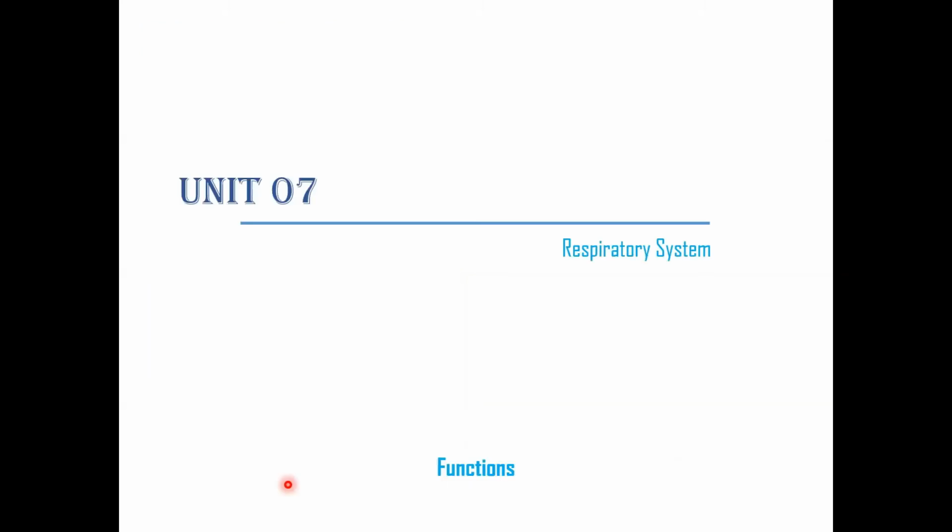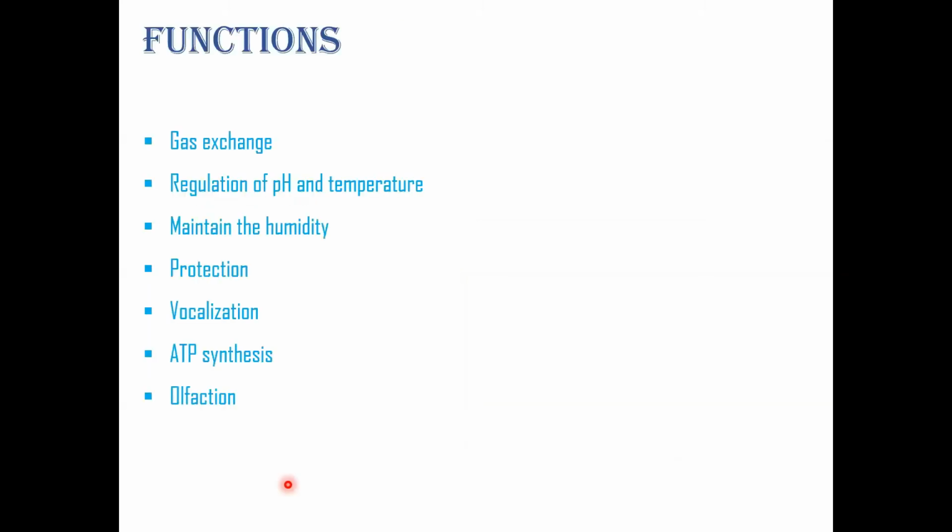Now let's talk about the functions of the respiratory system. As we have discussed so far, the main function of the respiratory system is gas exchange. Other than that, the respiratory system is responsible for regulation of pH and temperature of our body, maintaining humidity, and protection.